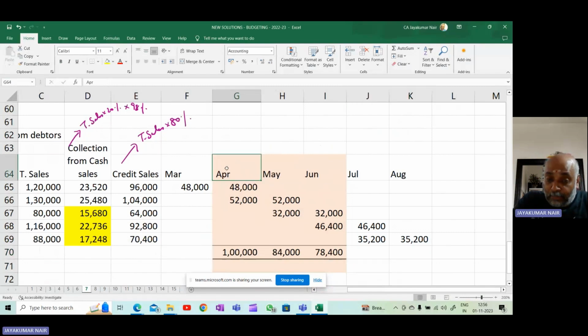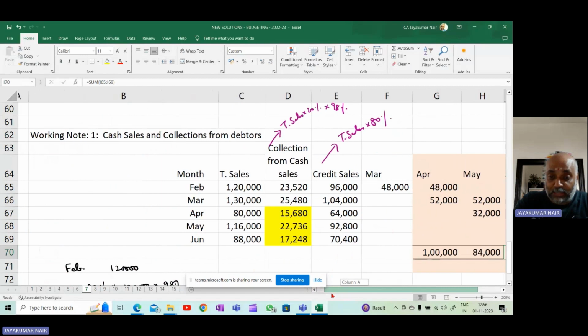Since we are preparing the budget for April, May, and June, the other months are not necessary. Only for the month of April, what is the collection from your debtors? You can check. It is 1,84,000 and 78,400 respectively. So April, May, and June, it's 1,84,000 and 78,400 respectively. So this is the working note that you have to do for the first part.